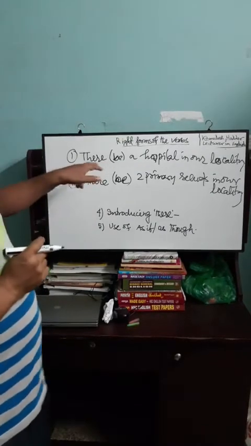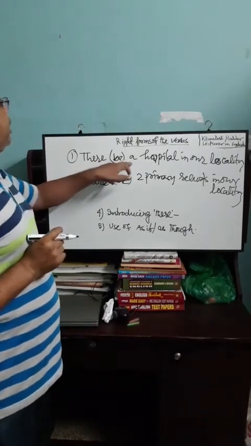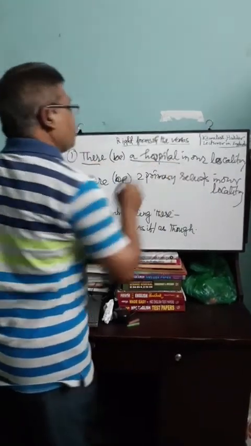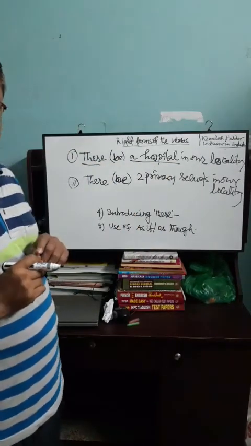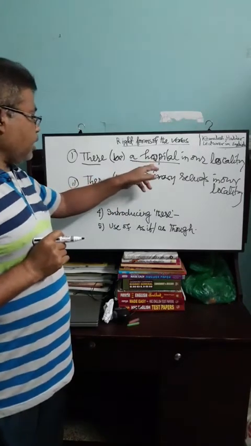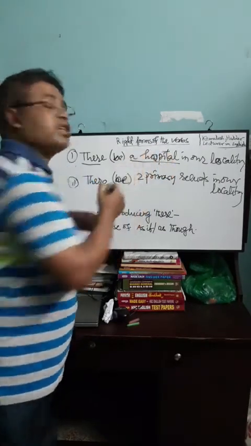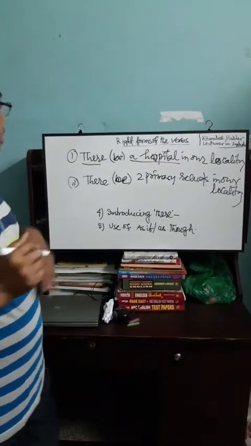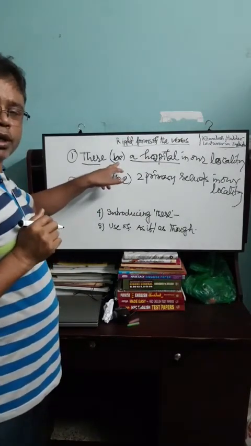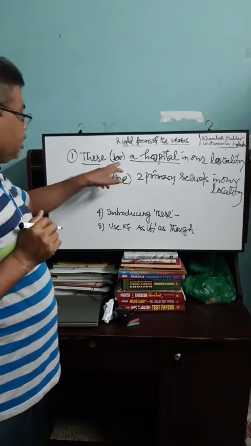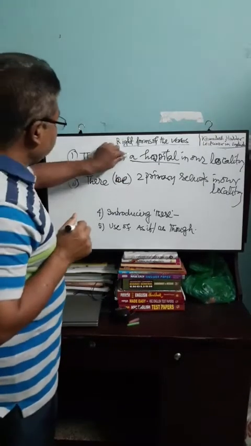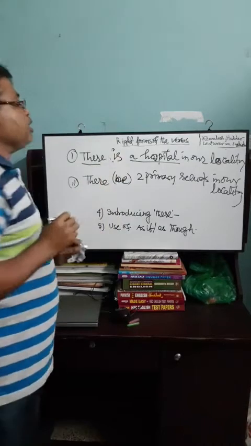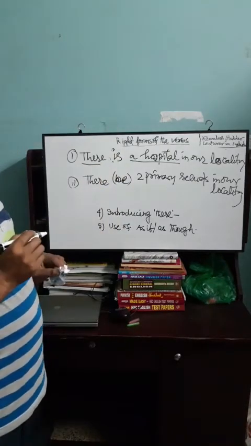In example 1, there be a hospital. After there, a noun, a hospital. This noun is a singular noun. This is why the verb be will be in singular form. That is, there be will be there is a hospital in our locality.